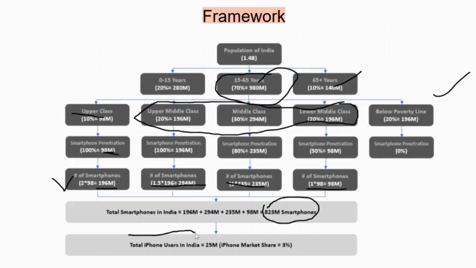Now we need to calculate iPhone users. So let's take the market share around 3%. It's not compulsory that we need to take 3, we can take 5 also. And then we will multiply the total smartphones by the market share, which gives us 25 million.